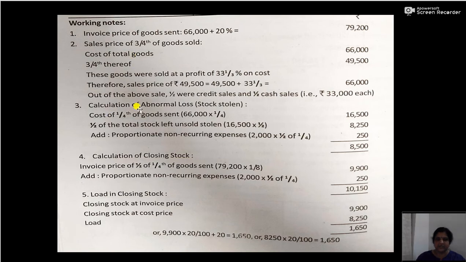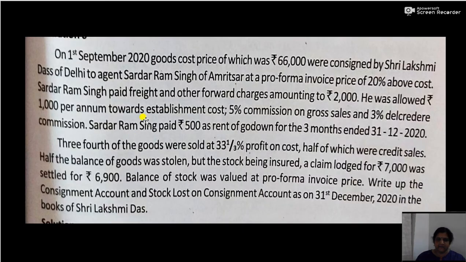Now, the calculation of abnormal loss. Half of the balance of goods were stolen. So what does half of the balance of goods mean? 3/4 of the goods were sold, so the remaining will be 1/4. So with 3/4 of the goods sold, 1/4 will be remaining in stock. And half of this 1/4, that is 1 by 2 into 1 by 4.